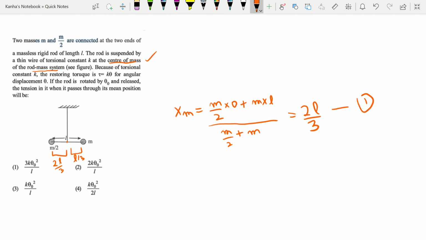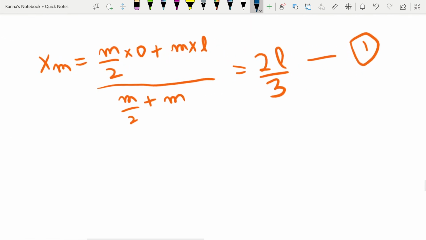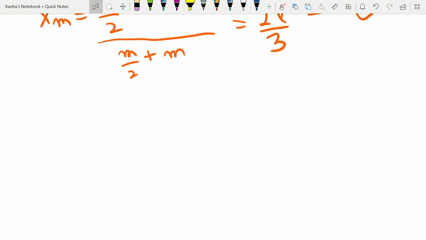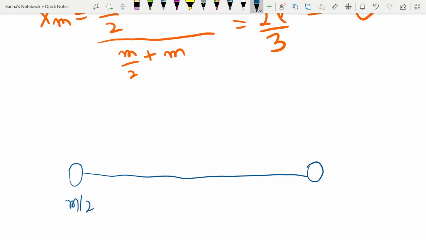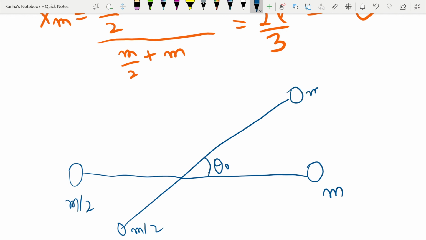So with the center of mass given, let's talk about the next thing. I'll try to redraw this again. Let's say this was your original position. You had a mass m by 2 here and a mass equal to m here. Now you are giving it a small angular displacement equal to theta naught. So my mass m by 2 reaches here and my mass m is right over here.